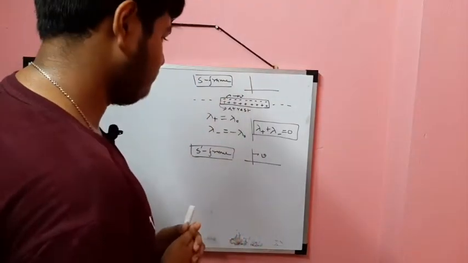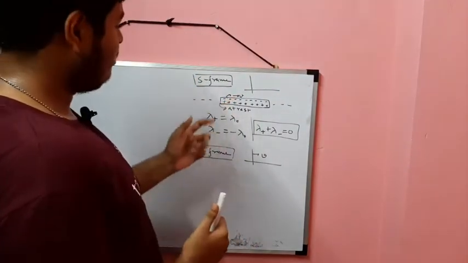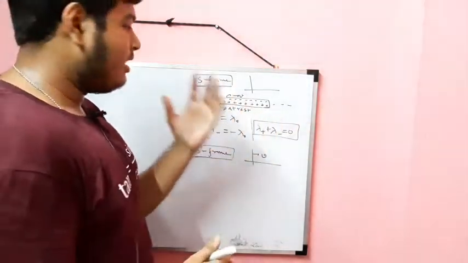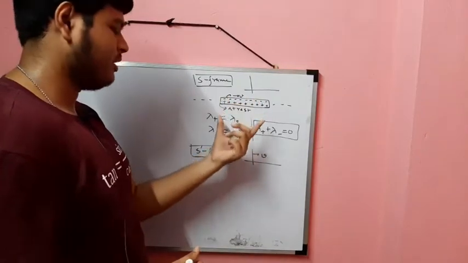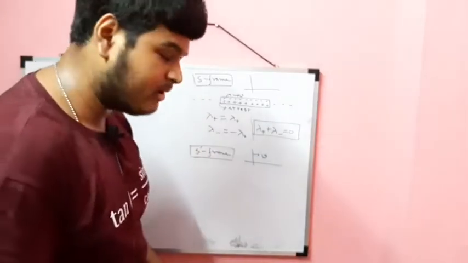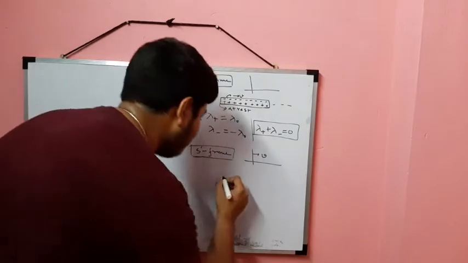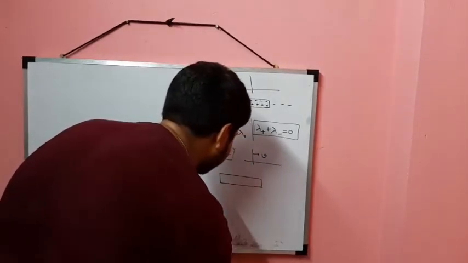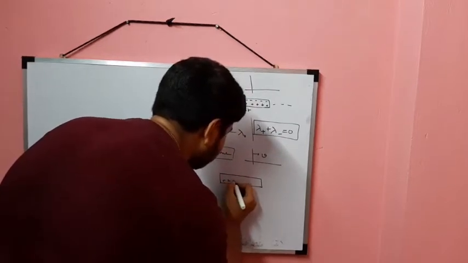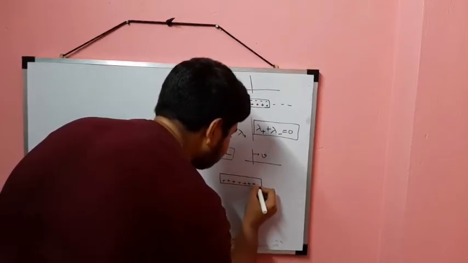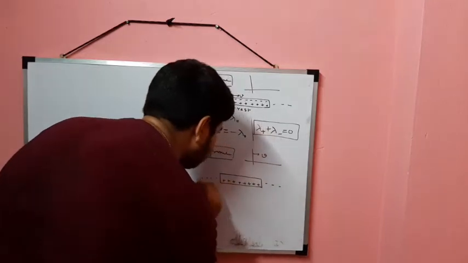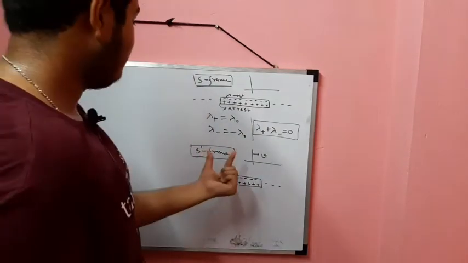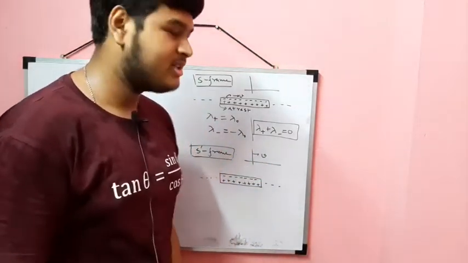Now if I analyze the same case in the S prime frame, I am looking at this wire from the S prime frame. So what will that be? I have that wire, here are the cations and I have free electrons. Now the frame is moving with a constant velocity v.